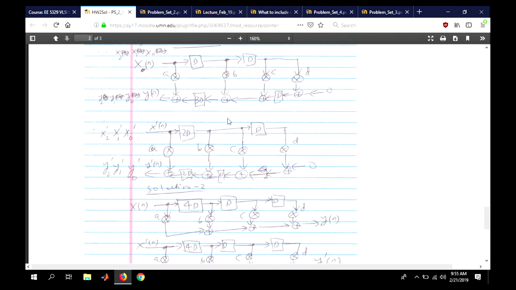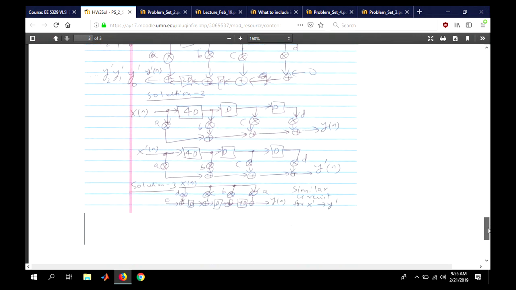And so I gave solution 1 by simply using the unfolding algorithm, which you can apply on your own, or you can just have any number of solutions. So-called solution 2 is a direct form solution for the filters x and x prime.